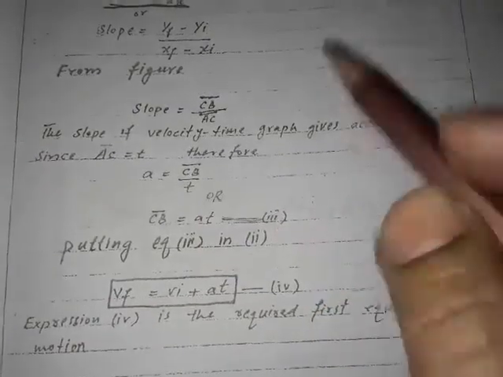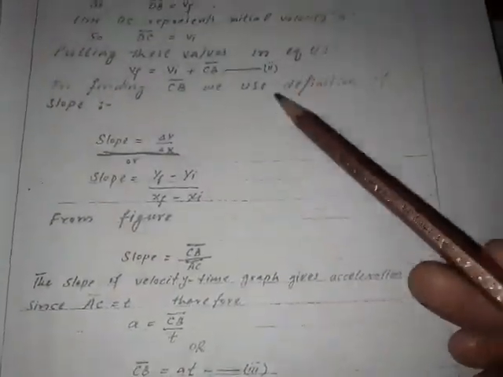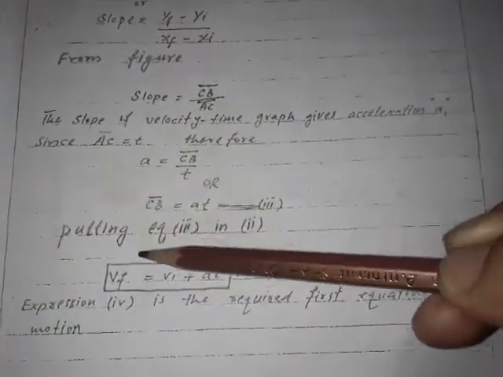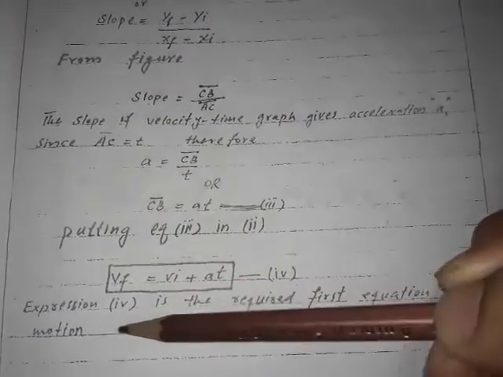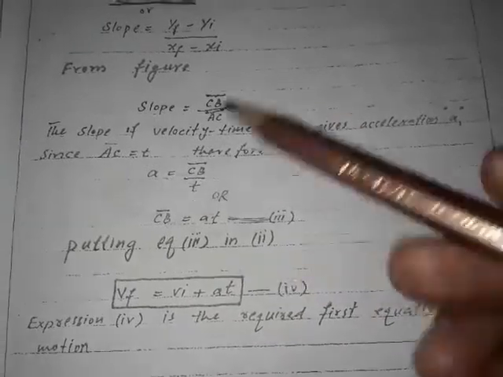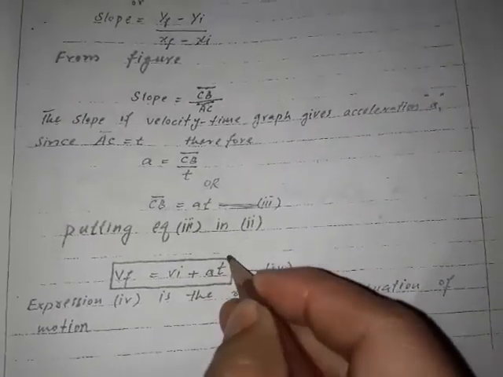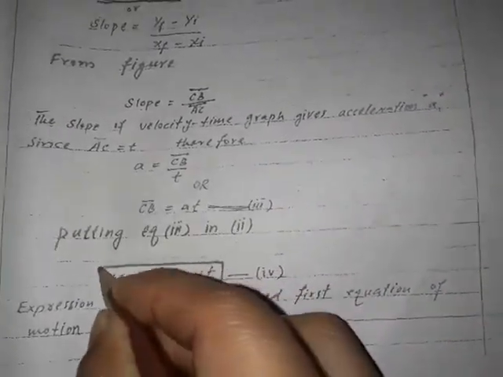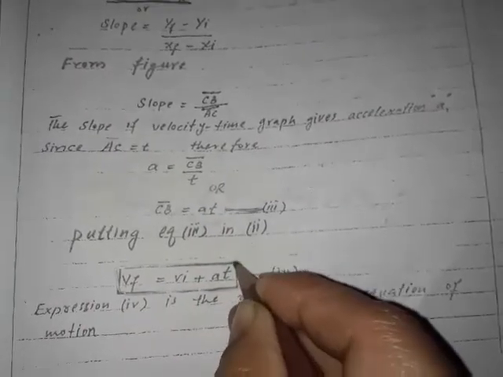Putting equation number 3 in equation number 2, Vf is equal to Vi plus at. Expression 4 is the required first equation of the motion. This first equation of the motion must be written with the help of the black marker.